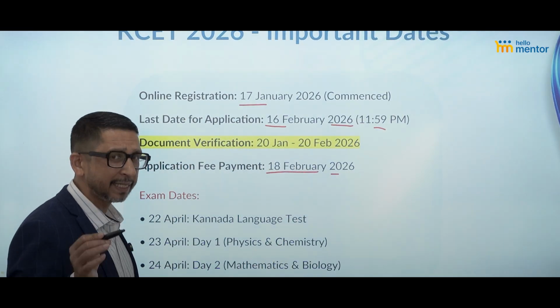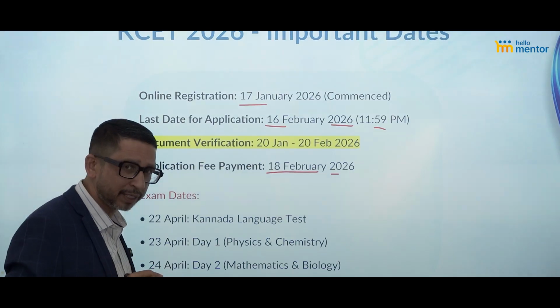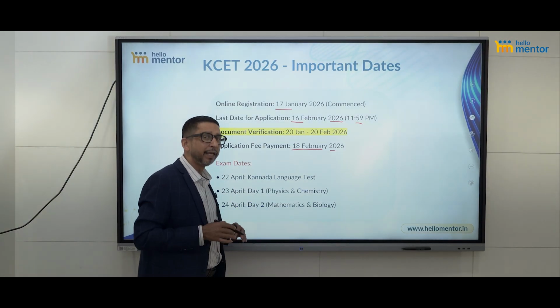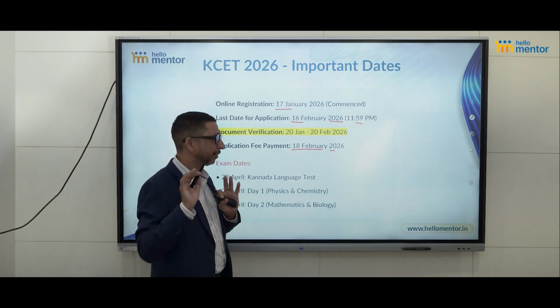It's approximately, I think, 600 rupees for the Karnataka students, 2,500 rupees for the people from outside Karnataka, and 5,000 for the NRI students.